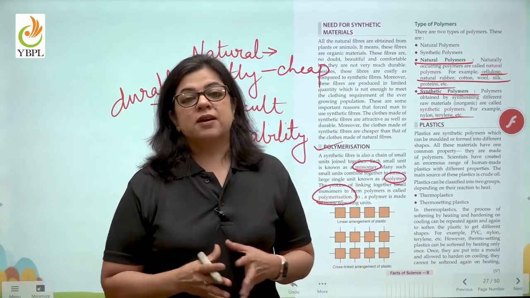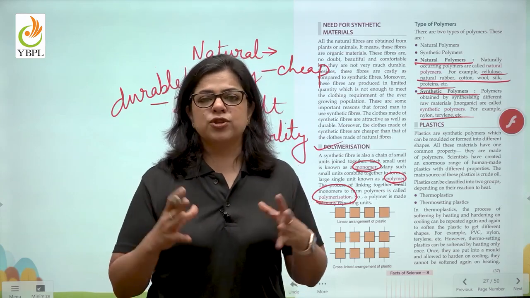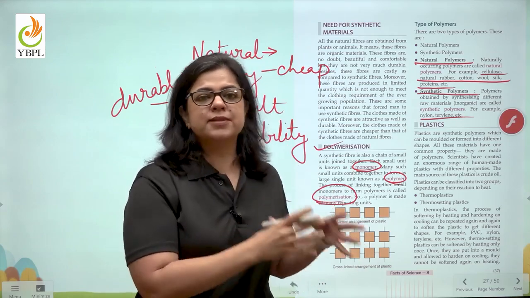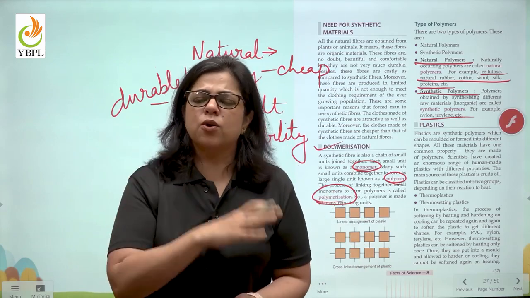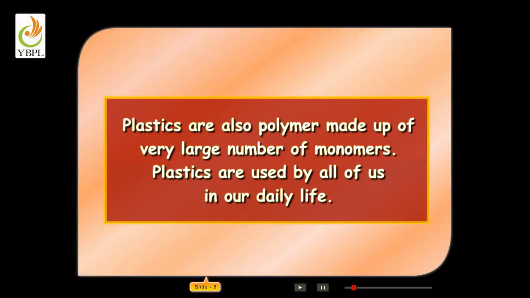Children, plastics are also polymers. And how are they made? They are actually made by subjecting these monomer units to a lot of heat. How? Let's understand. Plastics are also polymers made up of a very large number of monomers. Plastics are used by all of us in our daily life.